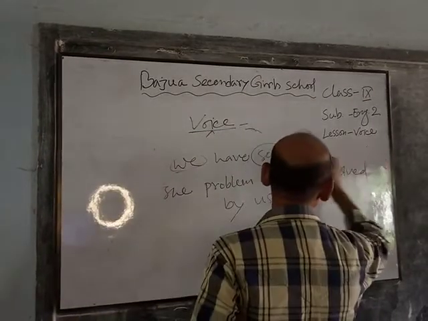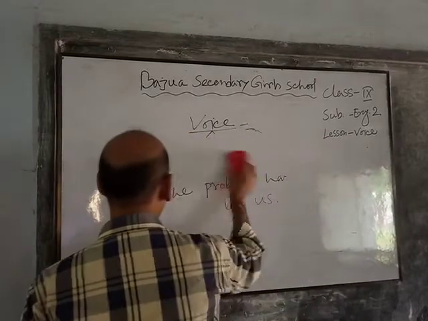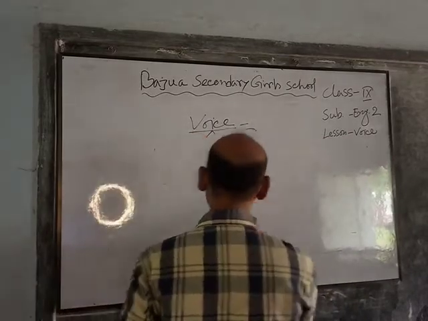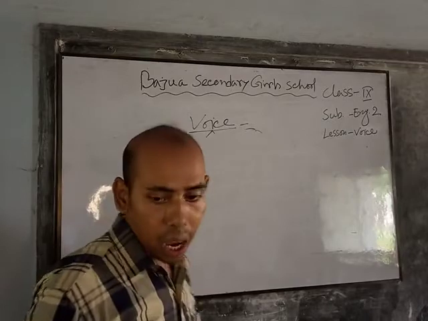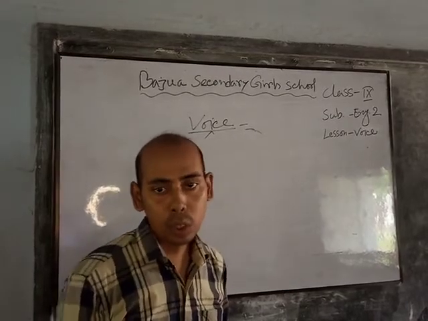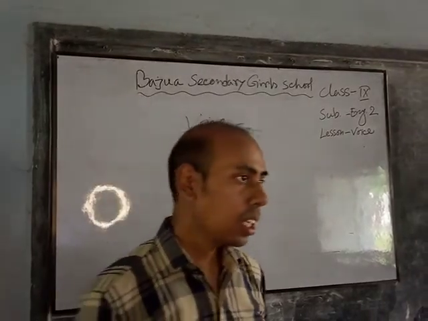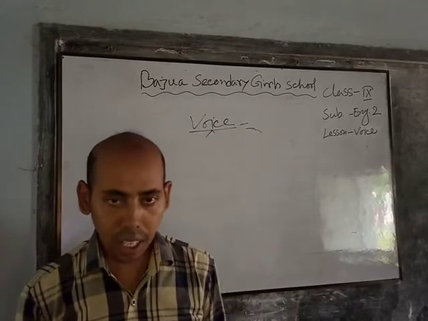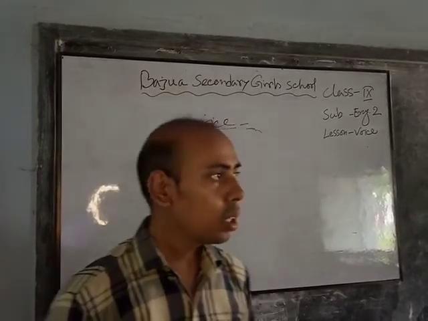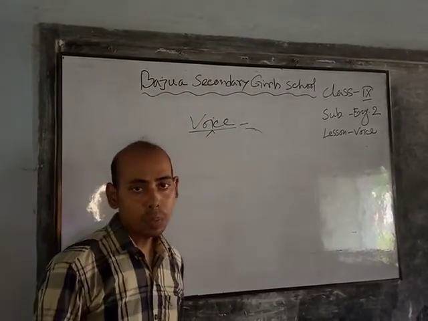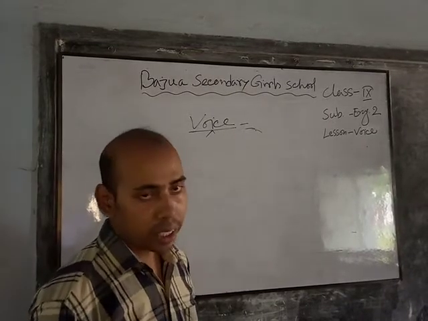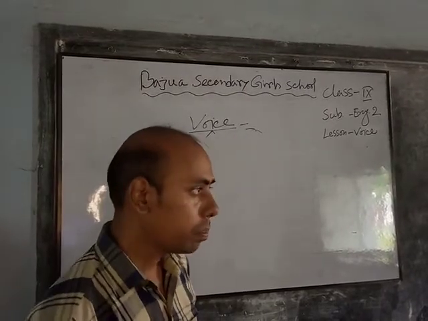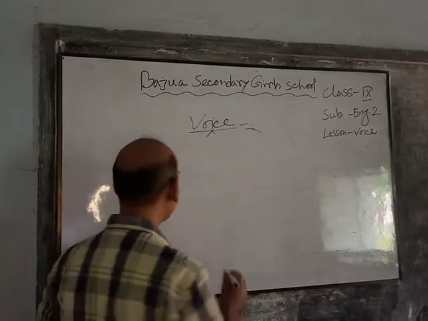Now dear students, we learn how to make the active voice to passive in past tense. In past indefinite tense, we know that there is no be verb. So we have to take a be verb, just like this.